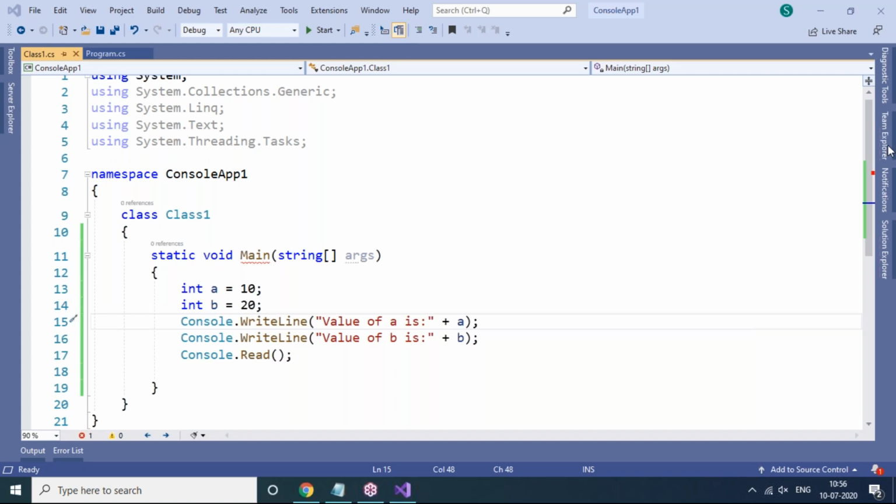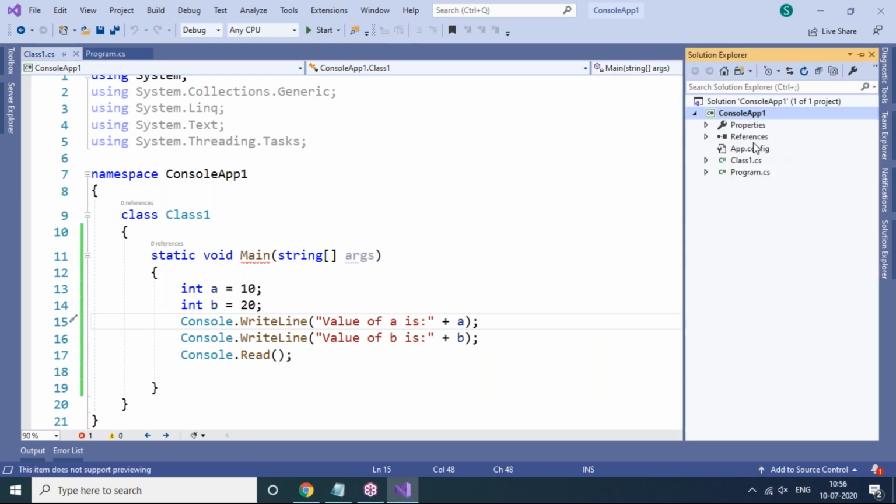Startup object means the program from where onwards you should start. That is called the startup object. So how to change startup objects? It's simple. Again go to Solution Explorer and double click on Properties.